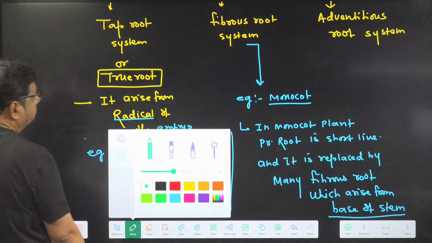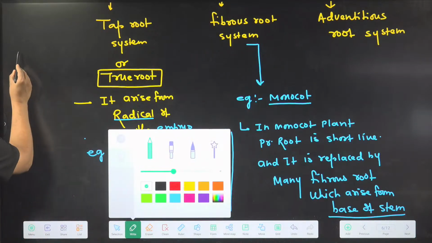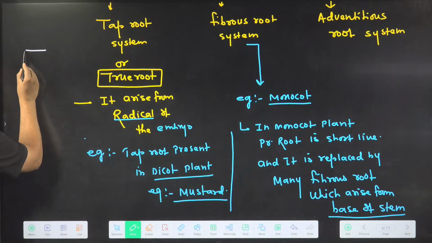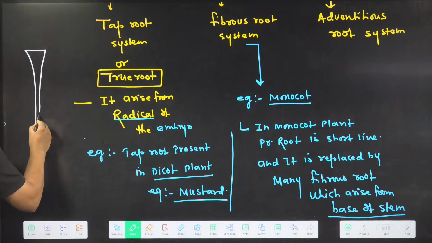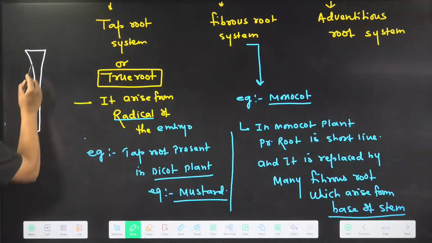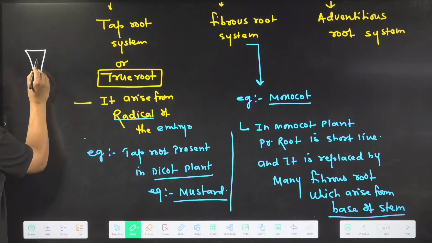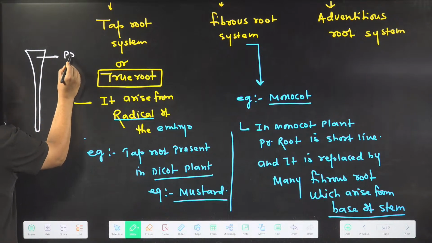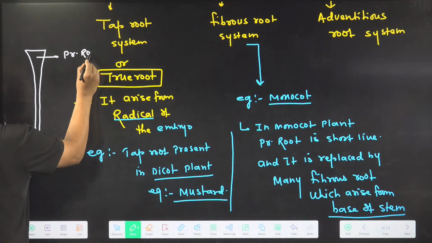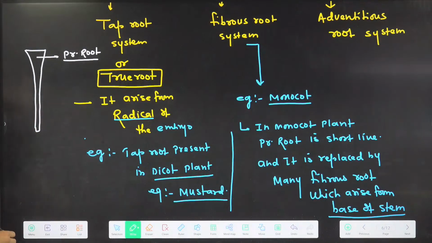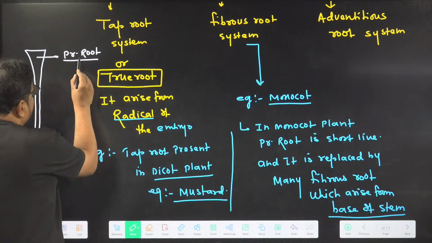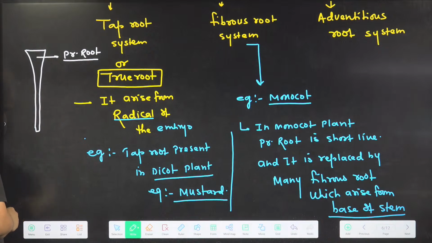Now I am going to tell you about the difference between taproot and fibrous root based on a diagram. So just have a look here. In any taproot, there is a prominent primary root. If taproot is present, this primary root must be present.